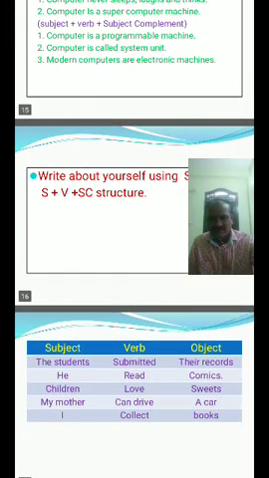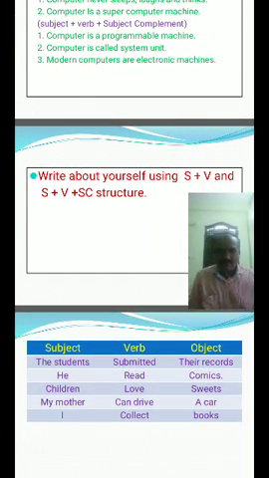Come to one more exercise here. Write about yourself using subject plus verb and subject plus verb plus subject complement structure. I will read one paragraph.